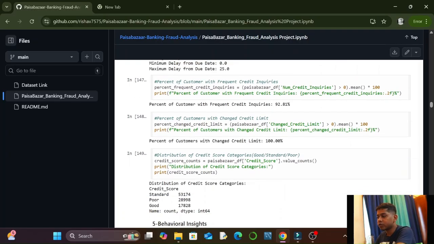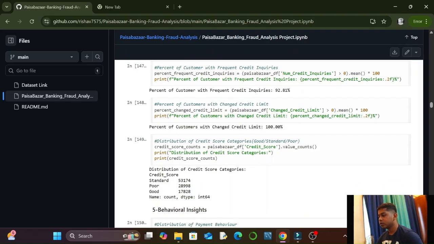After that, percentage of customers with frequent credit inquiries. There was a column named number of credit inquiries. We took the mean of it and then multiplied it by 100 to find the percentage of customers with frequent credit inquiries, and we got 92.81%.